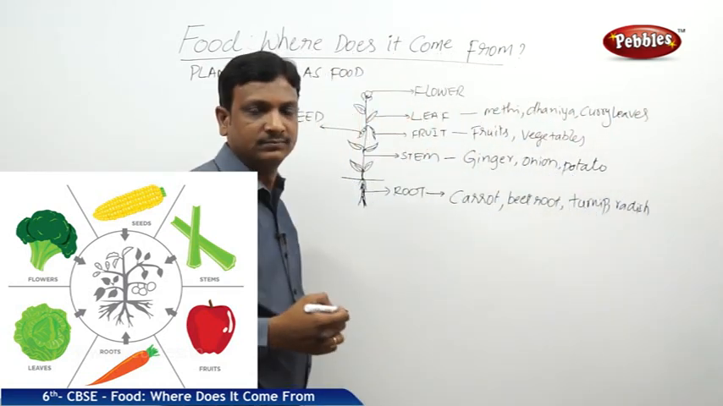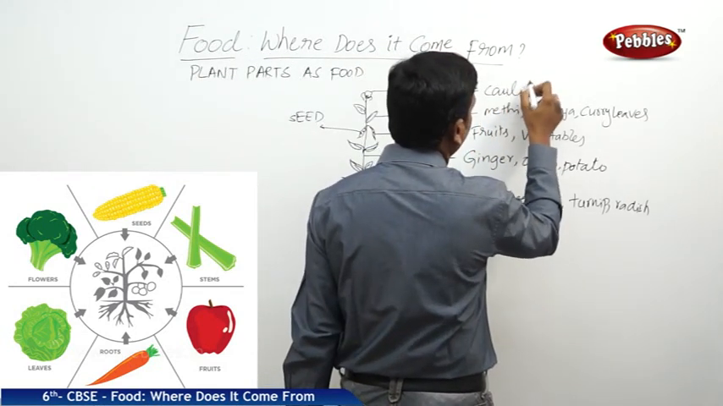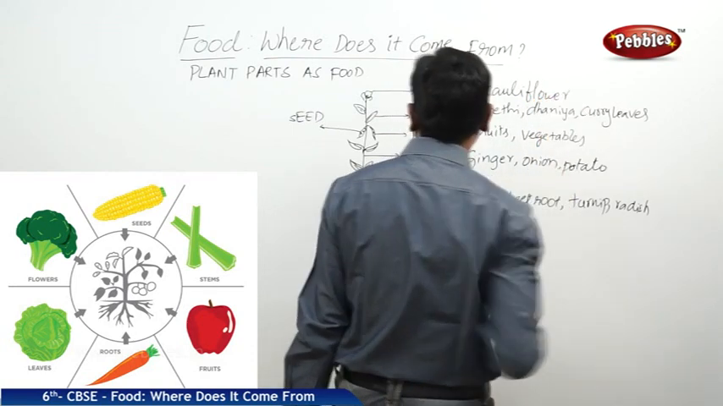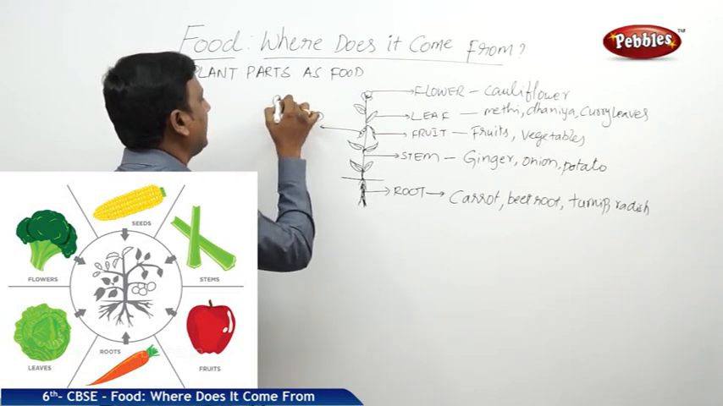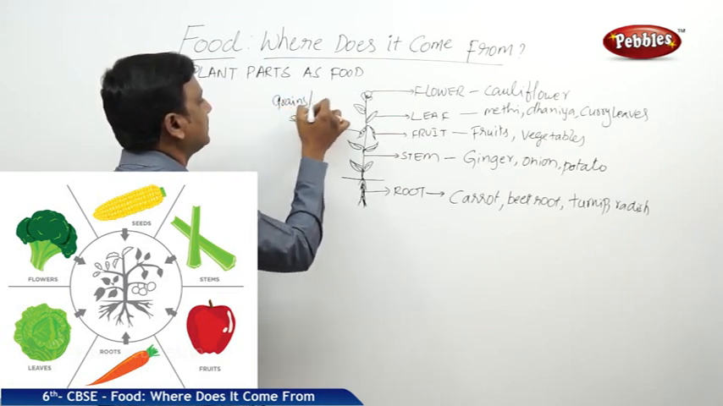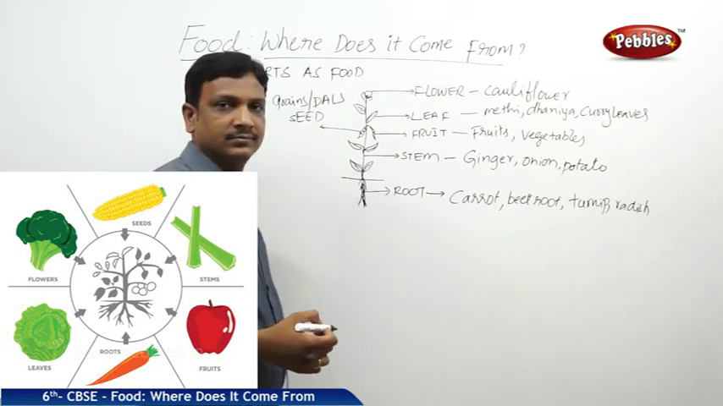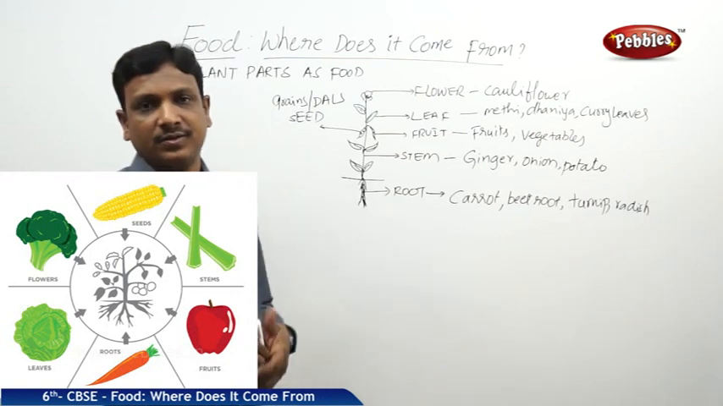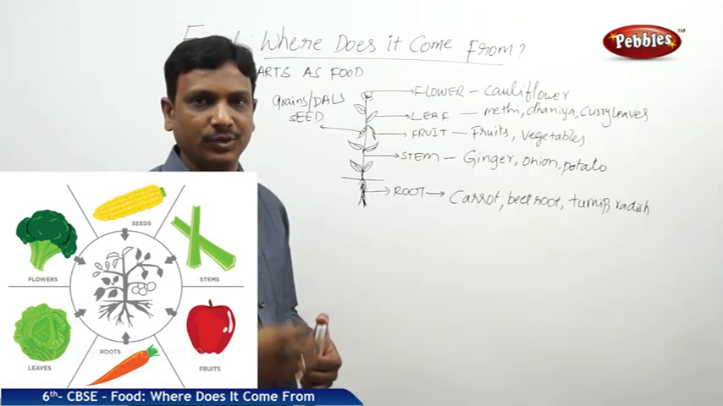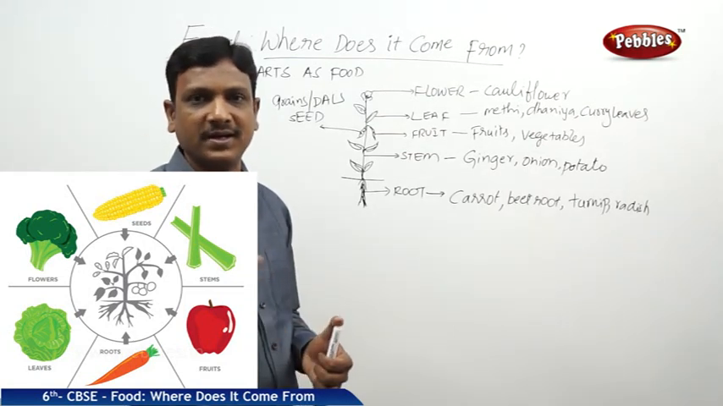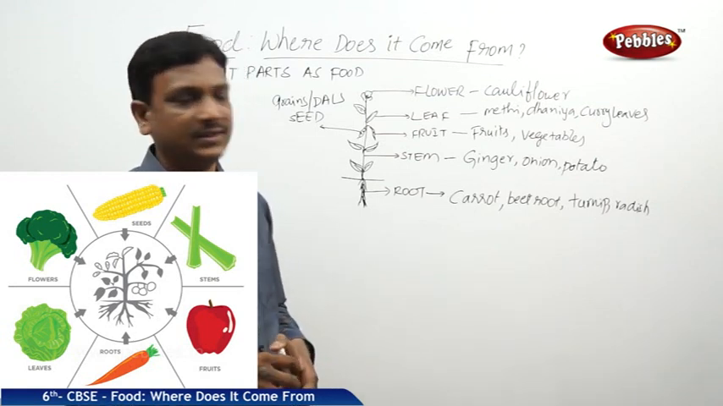Flower, cauliflower. So seeds, all the grains are seeds, grains, dals, these are all the seeds. See, coconut, nariyal, it's a seed of the coconut tree. You are using the water, you are using the chopped and grated coconut in all the dishes. So it is the seed, right?